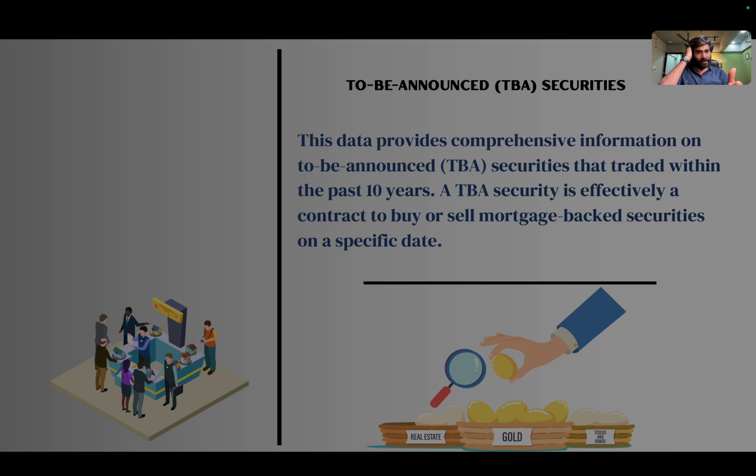We have collected some data here to showcase what TBA securities are. Most TBA securities have traded within the past 10 years. A TBA is effectively a contract to buy and sell mortgage backed securities on a specific date. So most TBA securities are MBS, mortgage backed securities. What are mortgage backed securities? You can check my mortgage backed securities session in detail, because I have already decoded that.